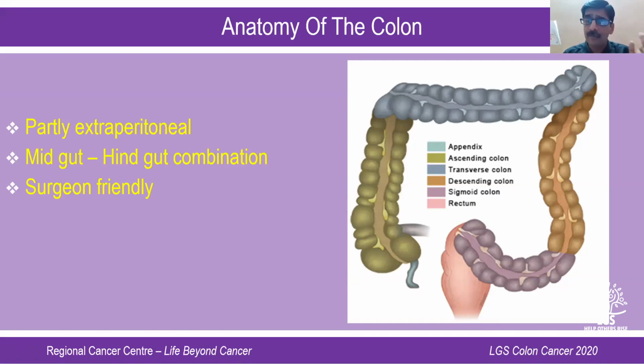The second peculiarity of the colon is that it's a combination of midgut and hindgut, and it is one of the most surgeon-friendly intra-abdominal organs, not like your esophagus, your rectum or your pancreas. It's more amenable to surgical resections. The post-operative complications are not as many as you would see in a gastrectomy, a hepatobiliary resection or rectal cancer surgery. So it's a more surgeon-friendly organ.